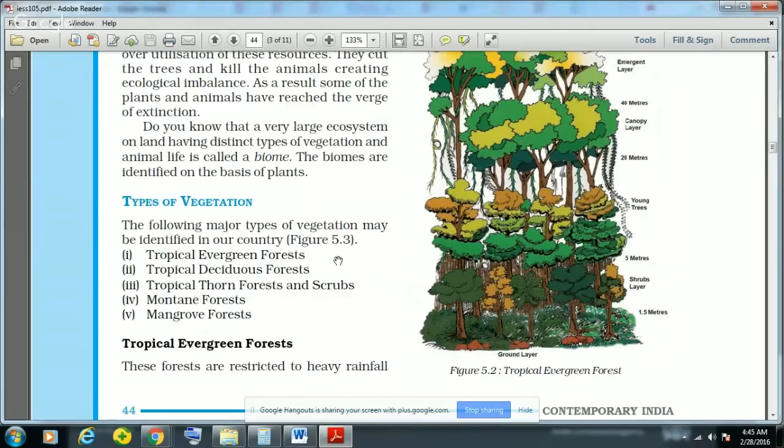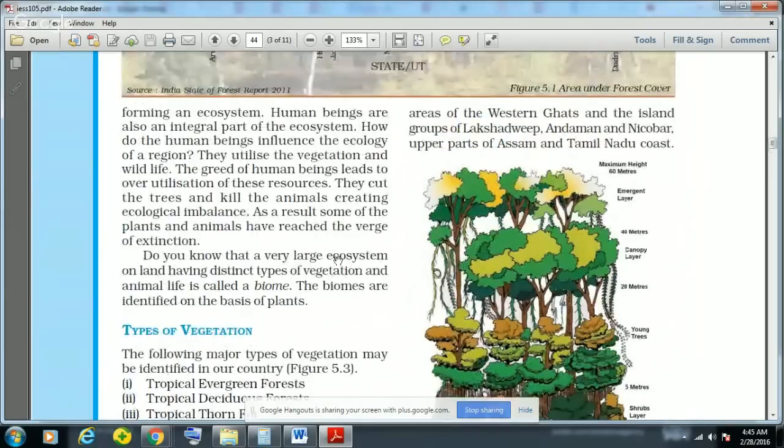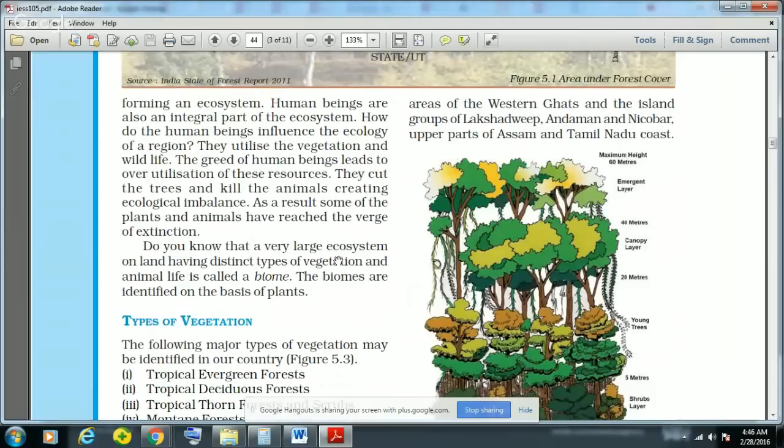Then, all these five vegetation types have been classified on the basis of the rainfall and the amount of sunlight. So first we will see the tropical evergreen forest. These forests are restricted to heavy rainfall areas, and they are present in the Western Ghats and the islands of Lakshadweep, Andaman and Nicobar, and in some upper parts of Assam and the Tamil Nadu coast.